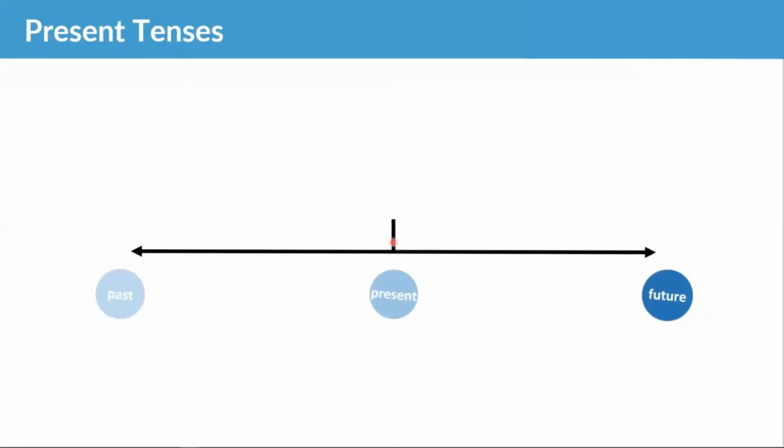Now, let's look at the present simple, and let's look at one use for it. A fact or a general truth. So something that is true. That means it was true in the past, it is true now, and it will be true in the future. It is a fact all of the time.